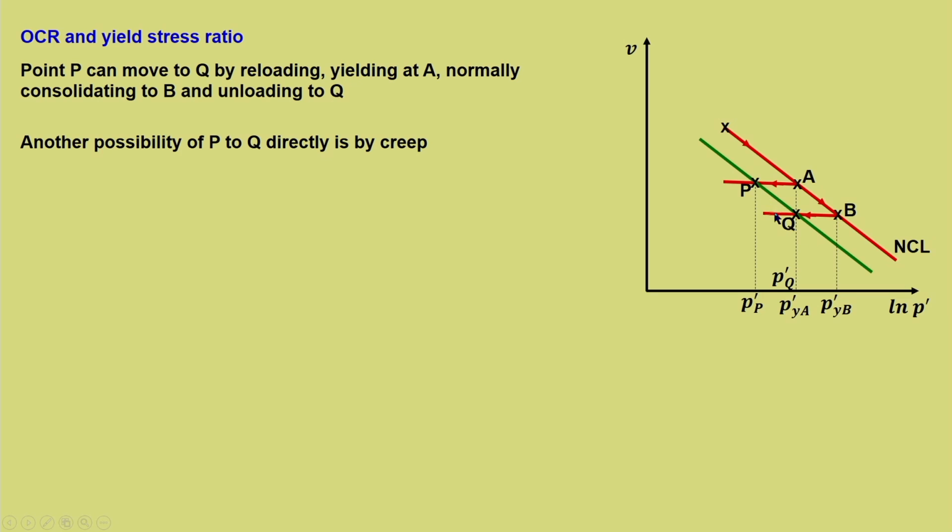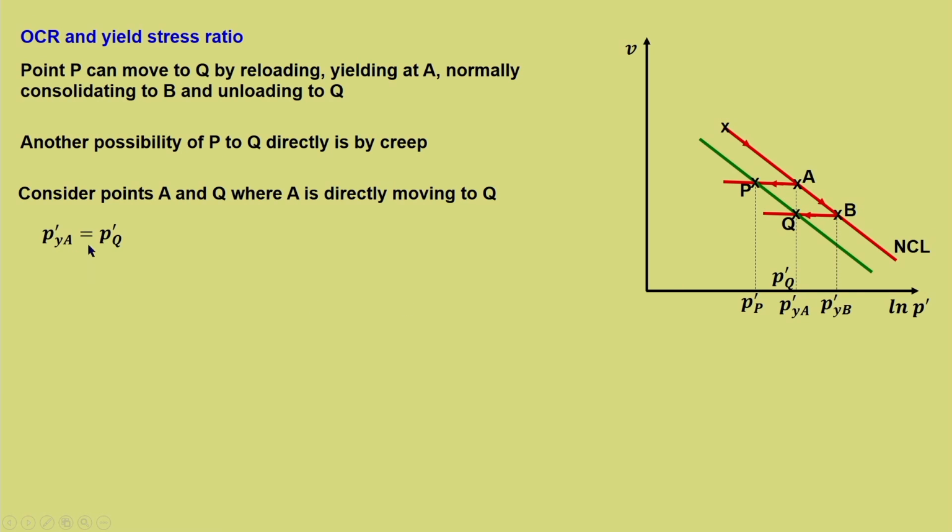Now, here it is not actually creep because your P dash is changing, but if we consider a point directly below, then it represents creep. So, for understanding that better, let us take the reference points as A and Q. Now, from A to Q, it can move from A to B and B to Q. If it moves directly, that is what is known as creep, that is at constant stress condition. Consider points A and Q which are vertically below, where A is directly moving to Q, and this is possible when there is creep behavior.